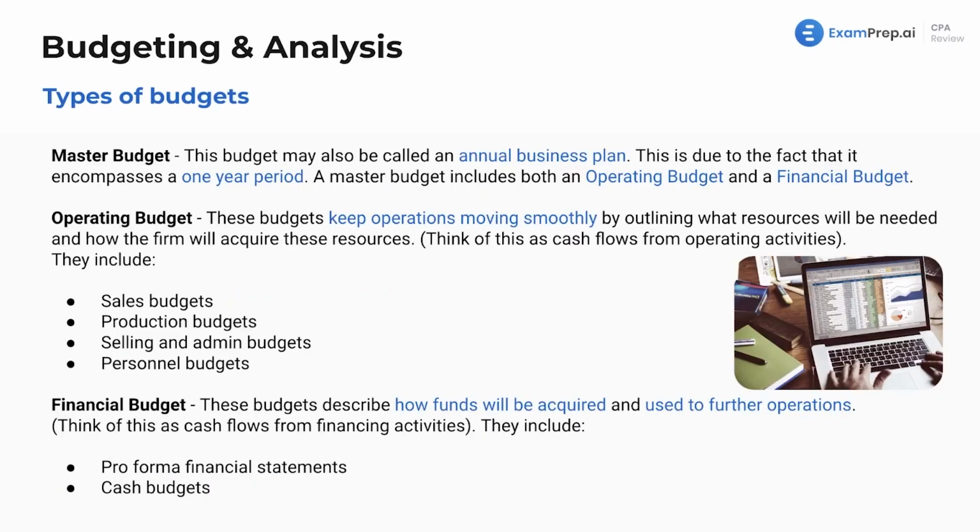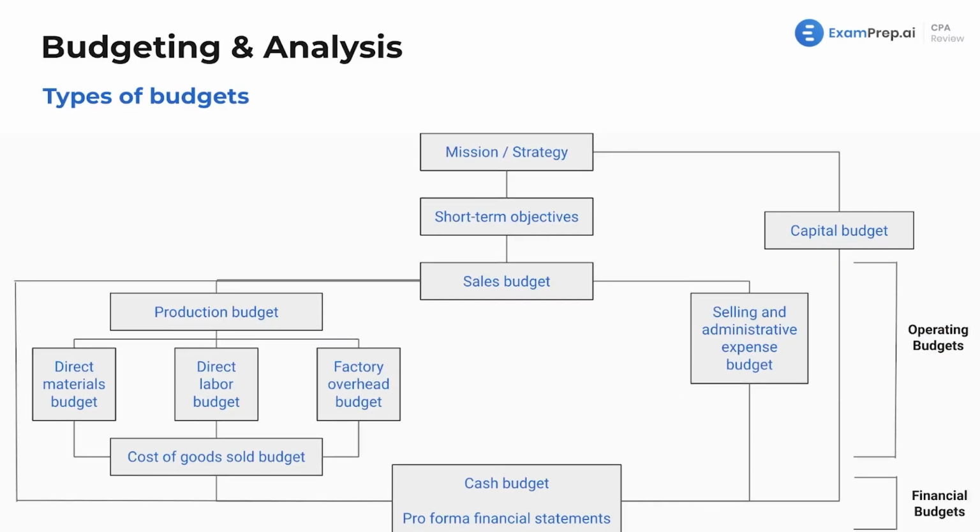Types of budgets, a little bit more here. Well, what is a master budget? This budget could also be called an annual business plan. This is due to the fact that it encompasses a 1 year period. And right here we've got two types under this. These two are actually types of this budget, that just give you a little glimpse of what we got coming up so you're not too overwhelmed. Right? See, we've got a nice little graphic displaying which budgets belong in which category.